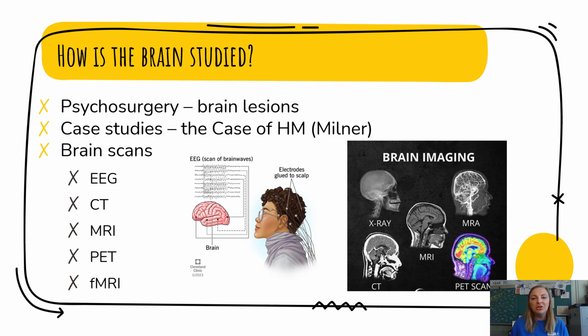fMRIs are going to be similar to PET scans because they do show us which parts of the brain are active during particular behaviors or mental processes using the colors. However, they're not going to use the radioactive glucose. fMRIs are still using the magnet in order to give us that function information.